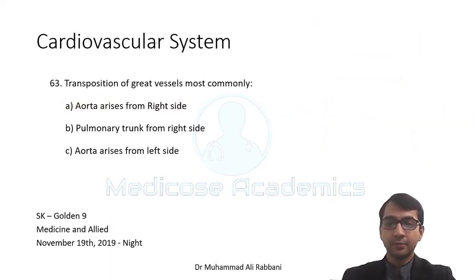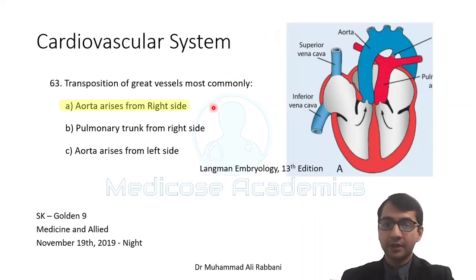Transposition of great vessels most commonly. In transposition of great vessels, the great arteries switch their chambers. Normally the left ventricle gives rise to the aorta and the right ventricle gives rise to the pulmonary artery, but if we switch them, then it becomes transposition of great vessels. So the aorta rises from the right side.